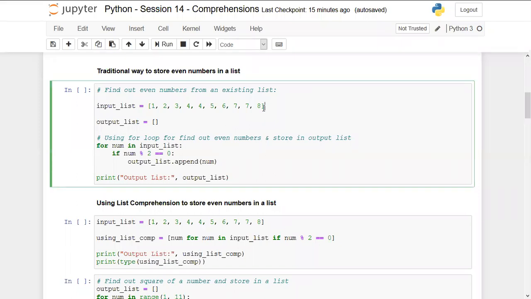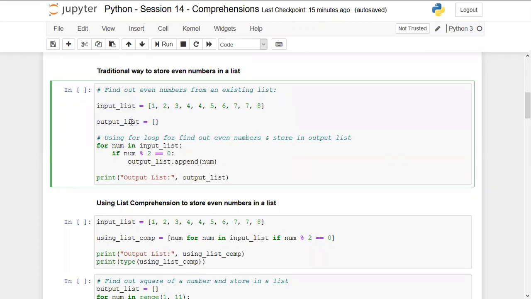So what we used to do, suppose this is an existing list that we have, like input list, in which we have several elements, and now we have created an empty new list by the name of output list. Basically we will check what are the even numbers in this list, and we are going to take those and append them into output list.